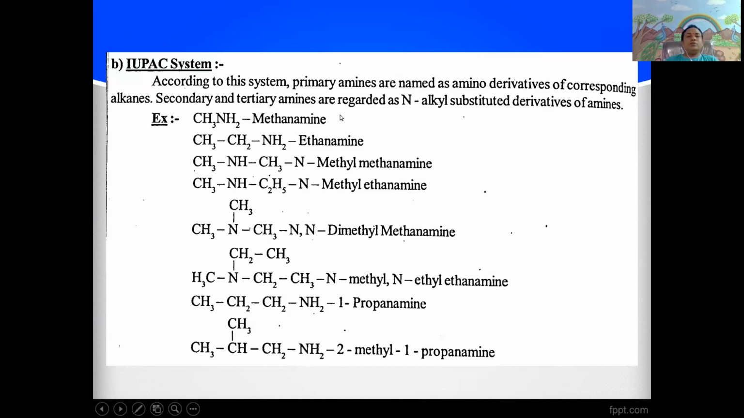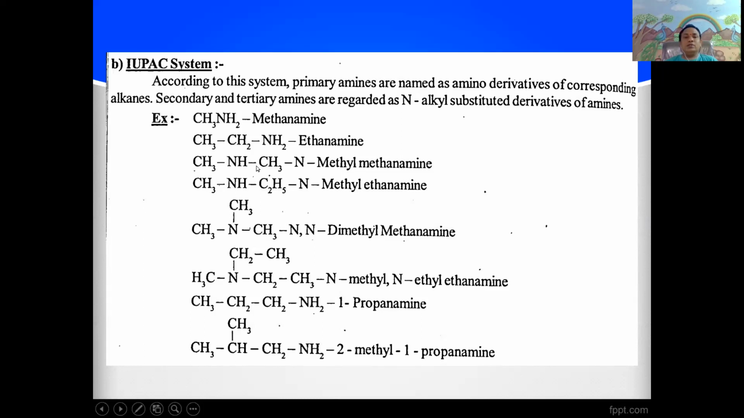In the IUPAC system, according to this system, primary amines are named as amino derivatives of corresponding alkanes. Secondary and tertiary amines are regarded as N-alkyl substituted derivatives of ammonia or amines. For example, in the primary amines, first is methanamine, also called methylamine. Similarly, ethanamine, also called ethylamine.